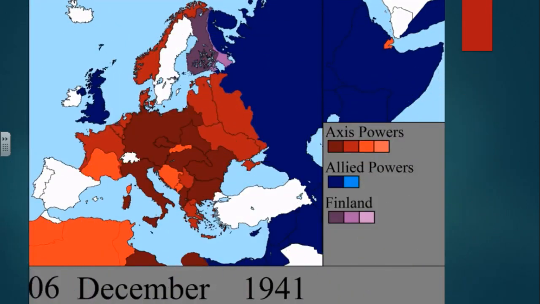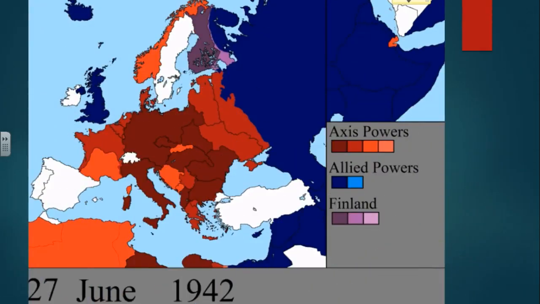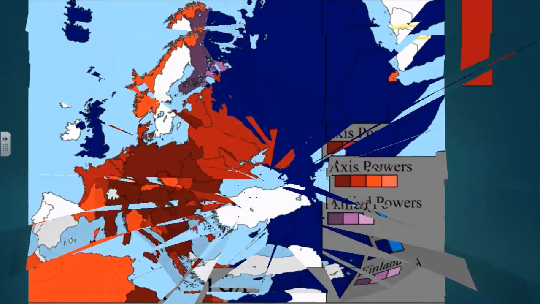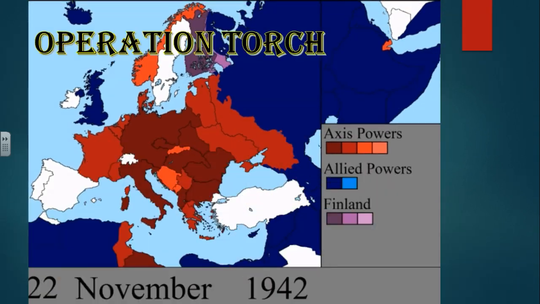December 6th of 1941, he has advanced very far into Russia, going all the way up into here. June 27th of 1942, again, he continues to advance. At this time period, he's going to be moving down into the Caucasus region, and taking stuff in here.